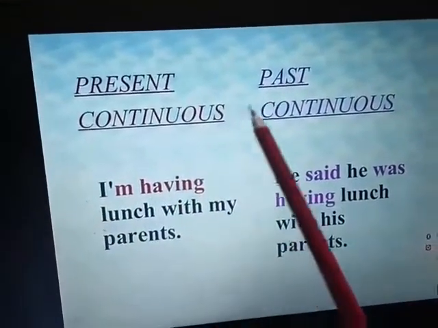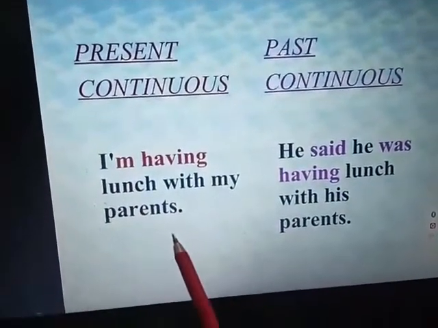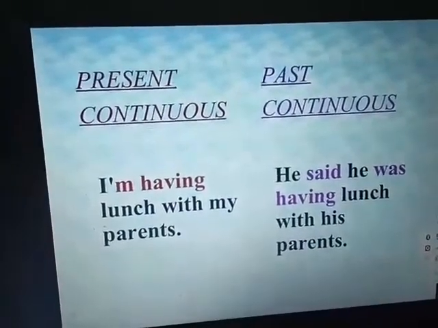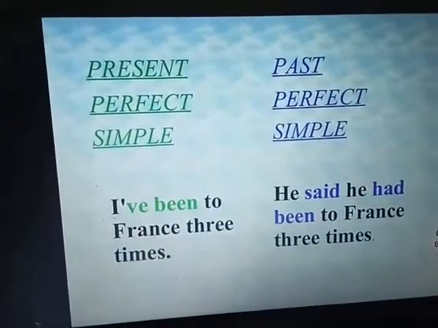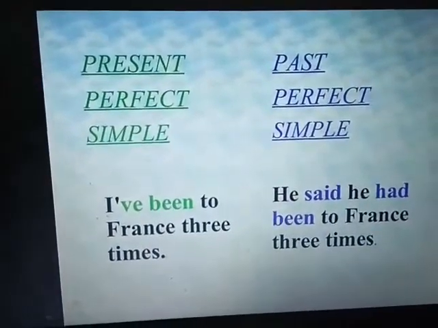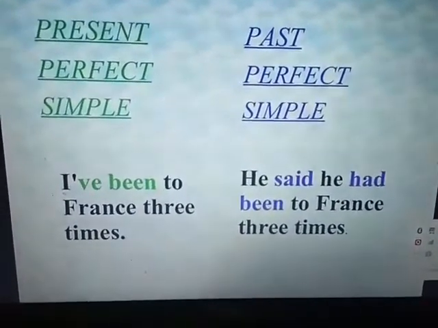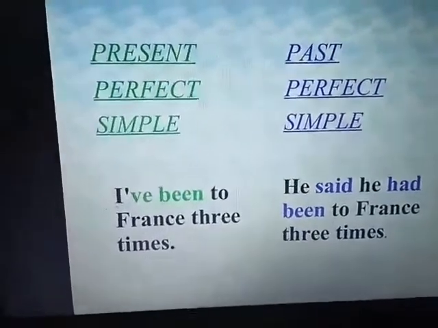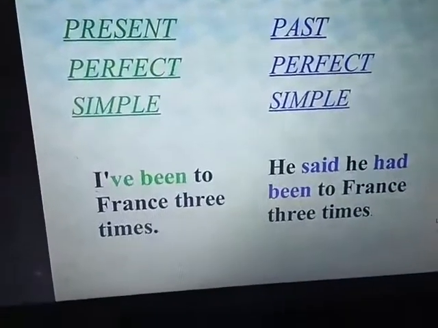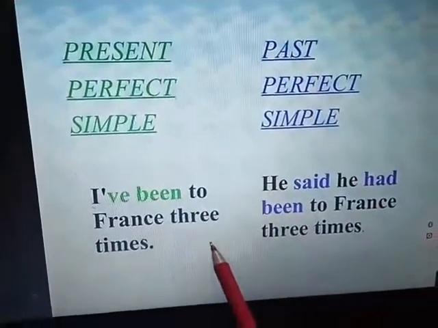Present continuous changes into past continuous tense. For example, "I am having lunch with my parents." He said he was having lunch with his parents. Present perfect simple tense changes into past perfect simple. Like for example, "I have been to France 3 times." He said he had been to France 3 times. See here, the helping verbs are changed and the pronouns also are changed with the changes of tense.